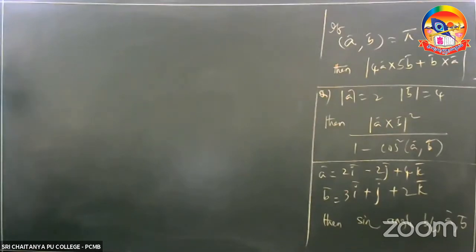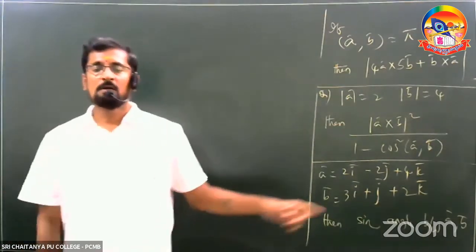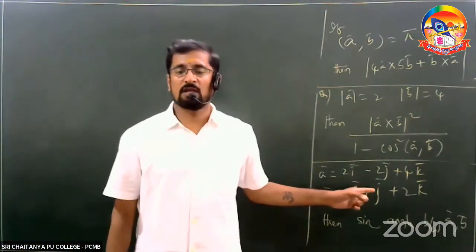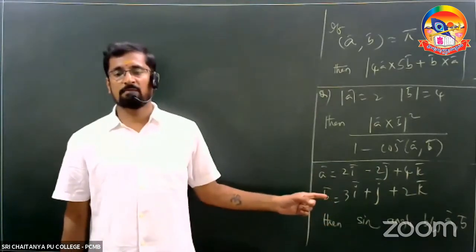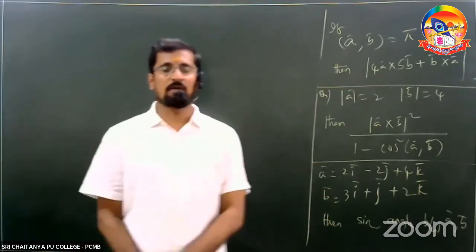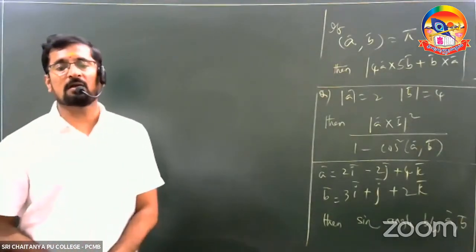Now, observe that problem. A bar is equal to 2i minus 2j plus 4k. B bar is equal to 3i plus j plus 2k, right? Then find the sine of the angle between A bar comma B bar.